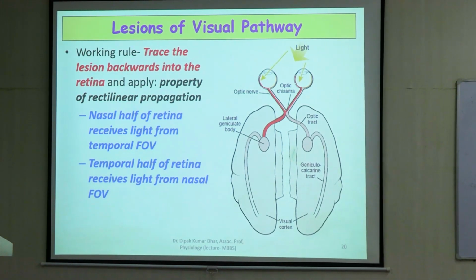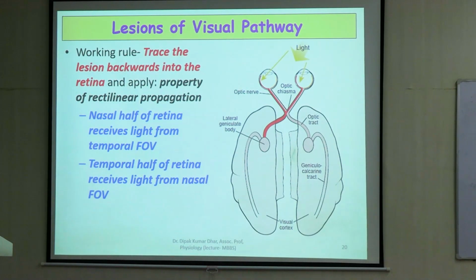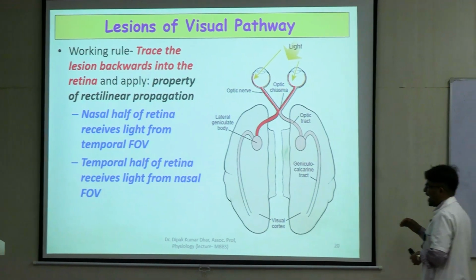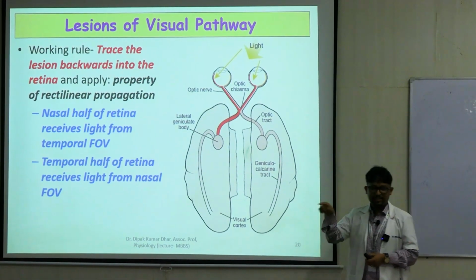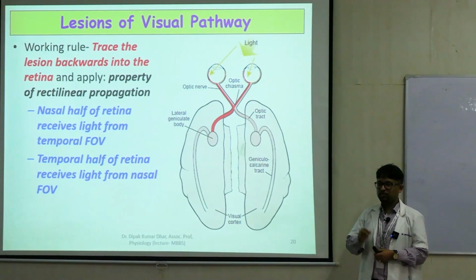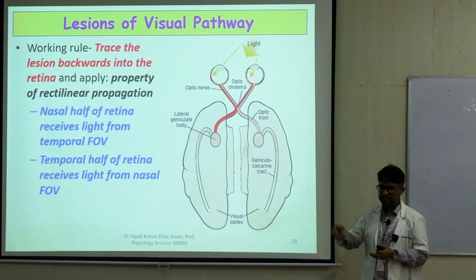Now to understand the lesions, you have to apply the law of rectilinear propagation of light after you trace the lesion to the retina. So remember these two laws. We'll talk about the lesions in the next class.